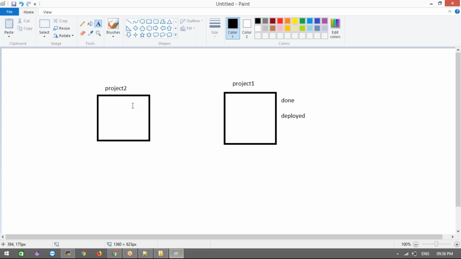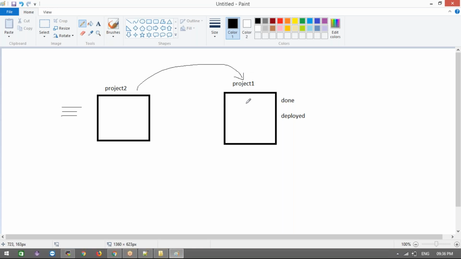Suddenly my manager came and said, Madhu, we have to work on something in project 1 because there is a small bug, and we need to fix that immediately. Now I am in the middle of changes, I modified a lot of files, and I don't know how much time it will take to complete this project. Now before moving from this project to that project, moving means what?